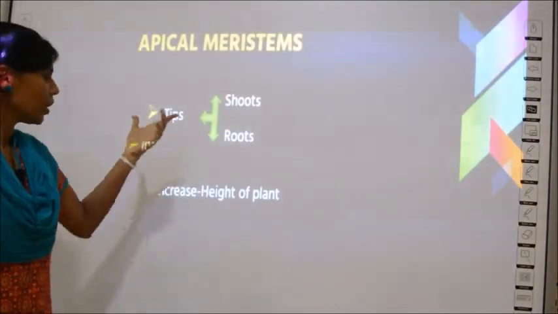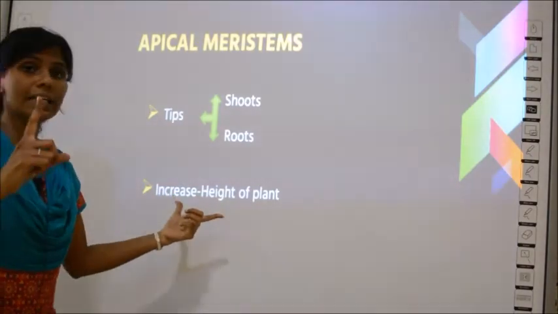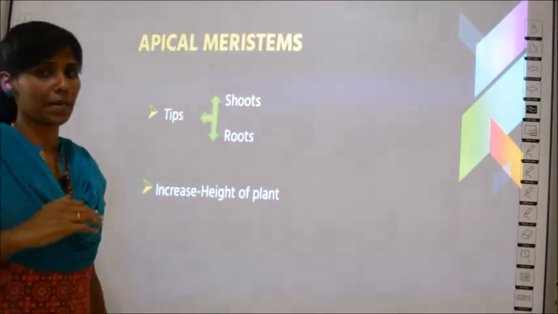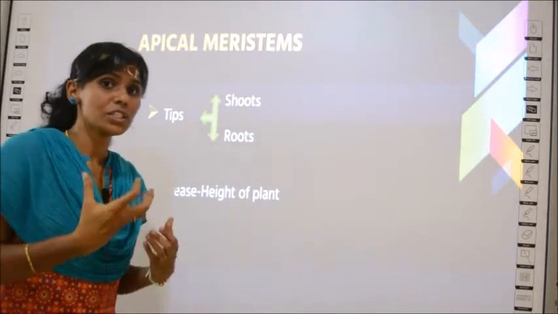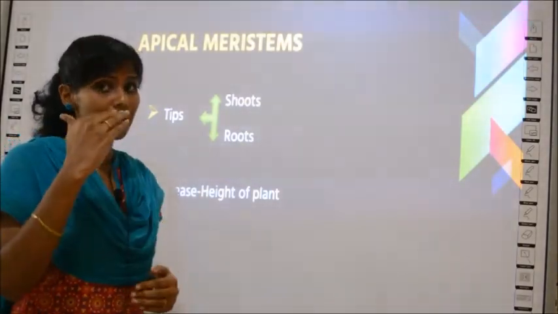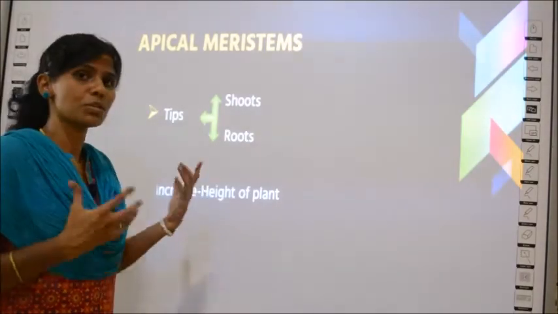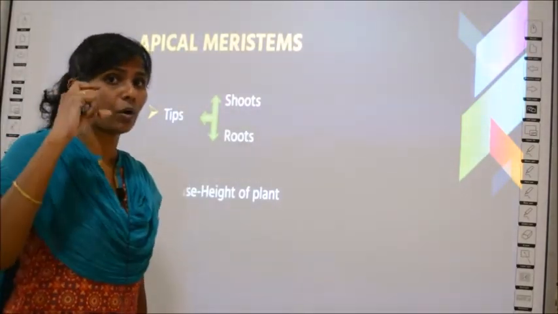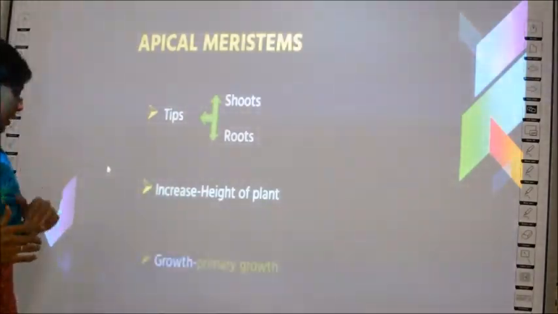And then, what will be the result of this apical meristem's presence? It will increase the height of the plant. In the exam you may get questions like which type of meristem increases the height of the plant. So what will be your answer? Apical meristems. Why? Because it is the one found on the tip extending the length of the plant.